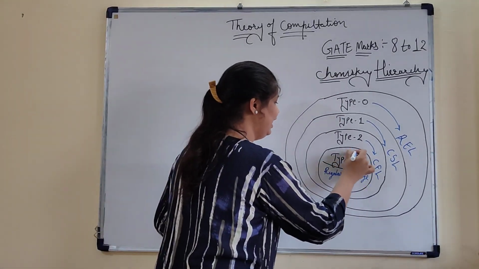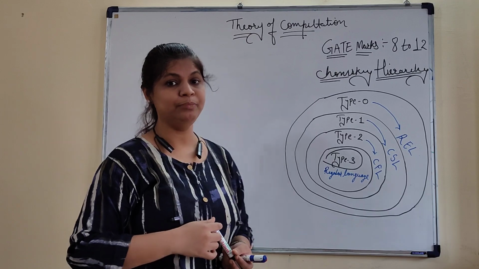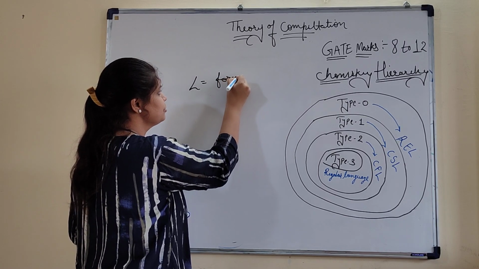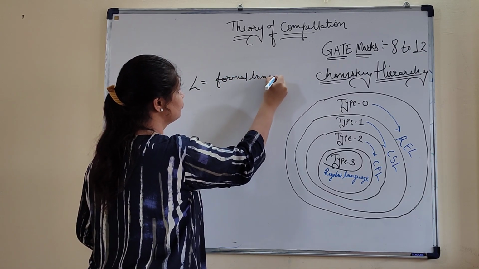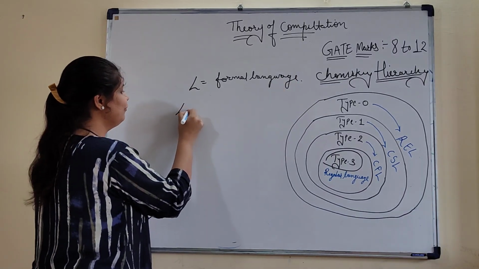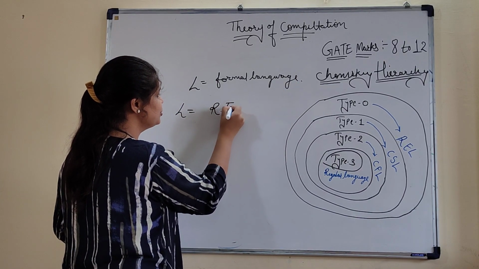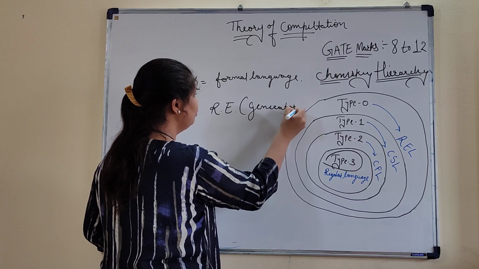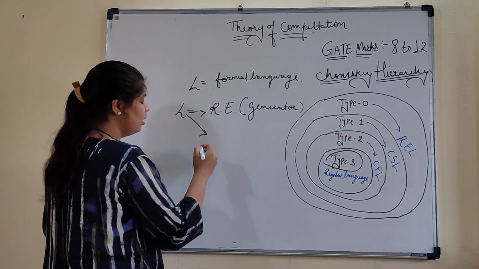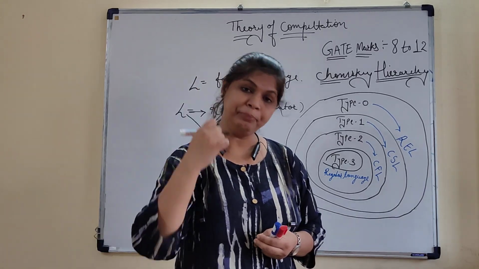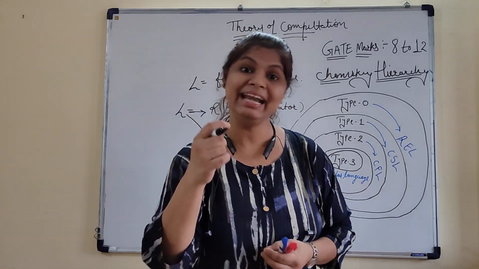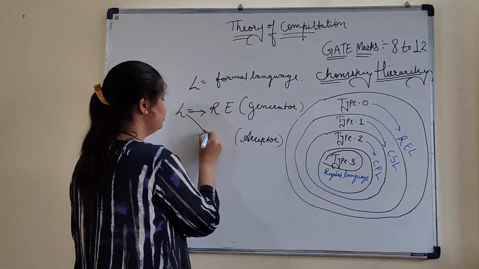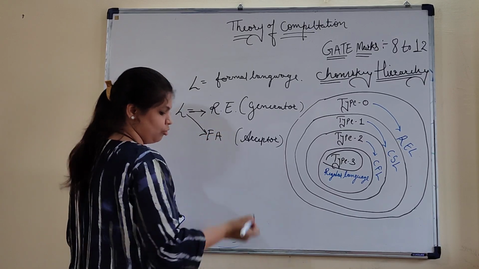So first is your type 3 language. Type 3, that means what? The regular language. If I'm talking about L as a formal language, and I represent this language with the help of a regular expression, that means what? This is the generator for you. Here we can use new terms, generator, and we can compute something, represent something, and check or validate something with the help of another thing, that is the acceptor model. This acceptor model is nothing but your finite automata.